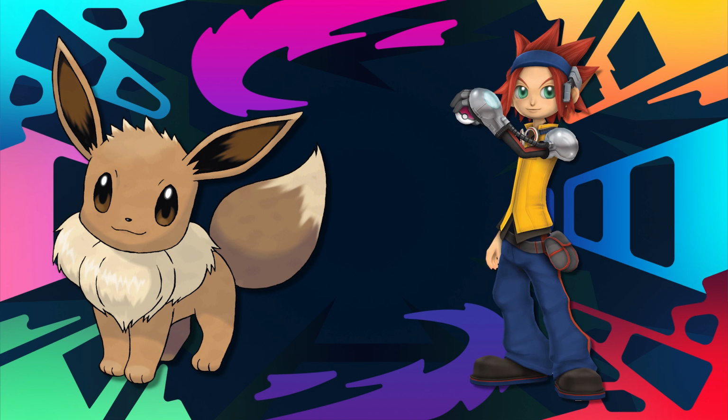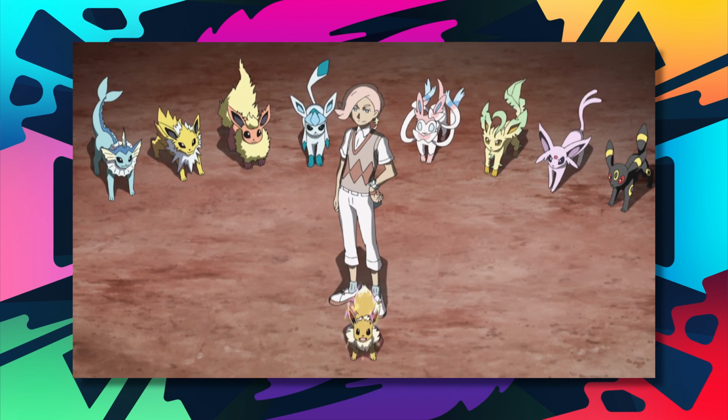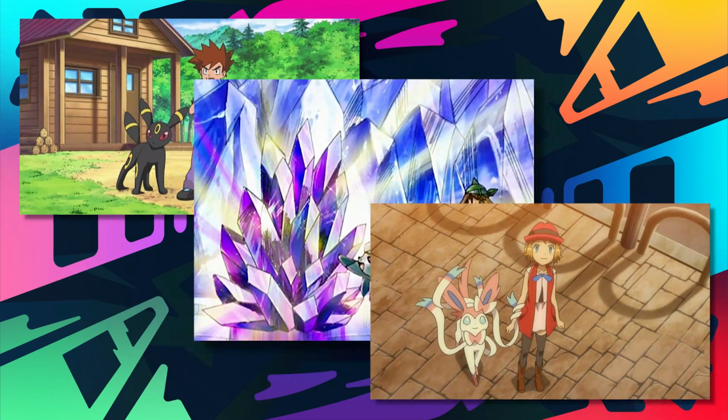In Pokemon XD, the main protagonist has an Eevee and is able to evolve it into any of the evolutions they want, going up to the Johto duo. Furthering Eevee's appearance, a few important characters from the anime have also owned Eevee and have evolved them into their own evolution forms. Some of these characters include Gary, May, and Serena.